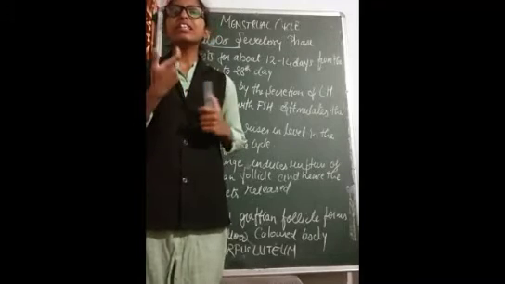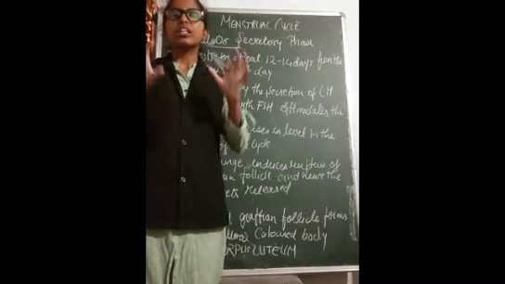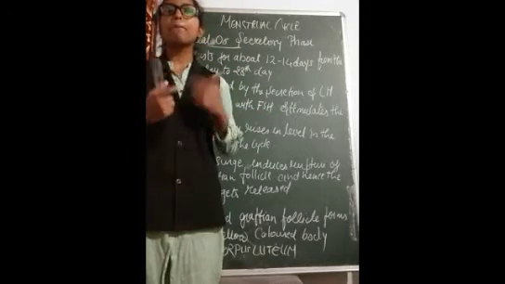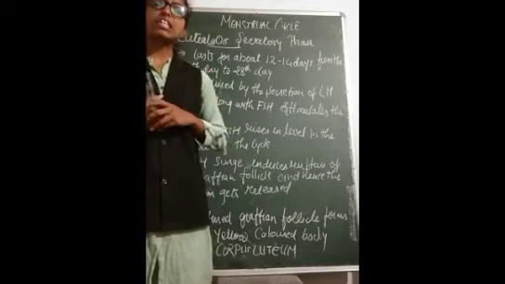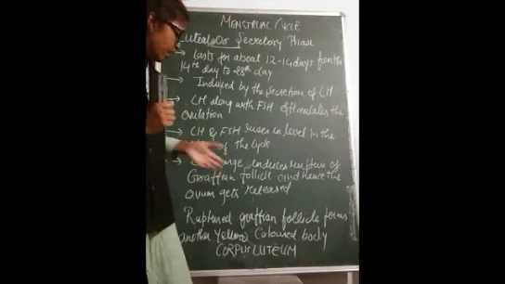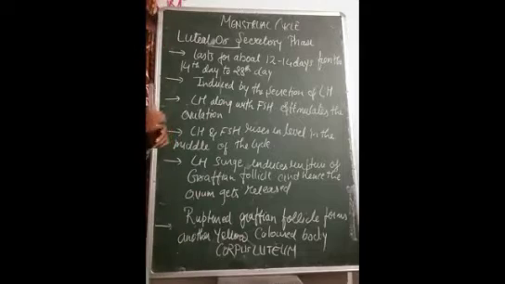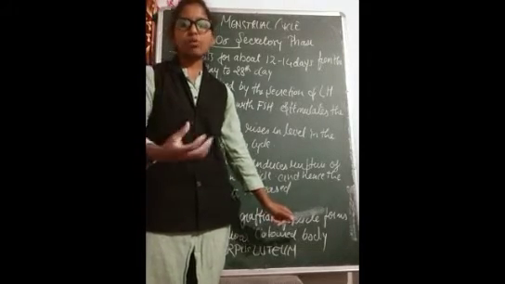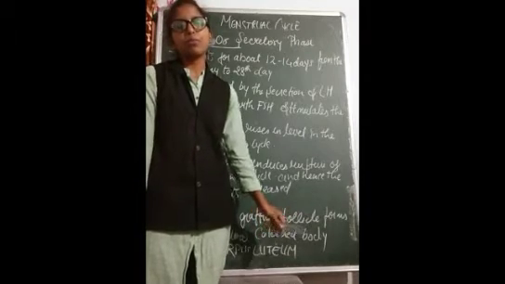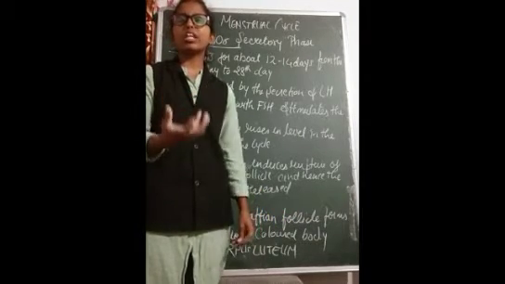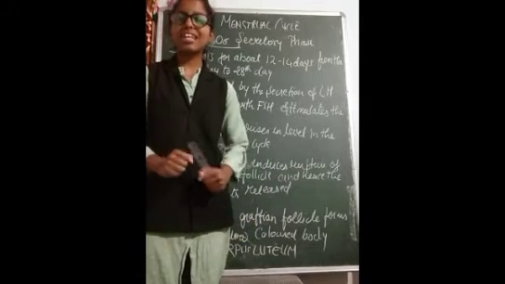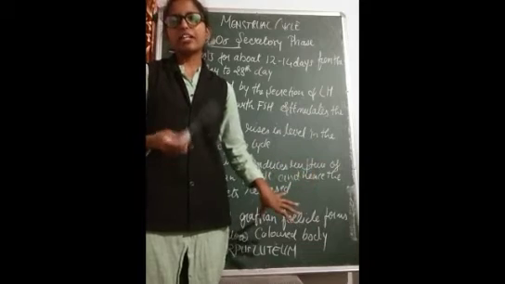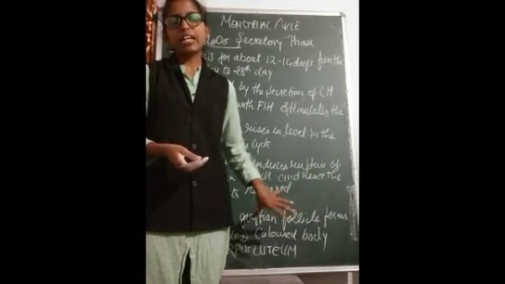So with the increased level of LH, the cells of the Graafian follicle, or the granulosa cells, will break down. Finally the Graafian follicle cells will rupture and the ovum will be released. As the Graafian follicle is breaking down, a yellow color body is being formed there by the rupture of the Graafian follicle. That is a different thing.